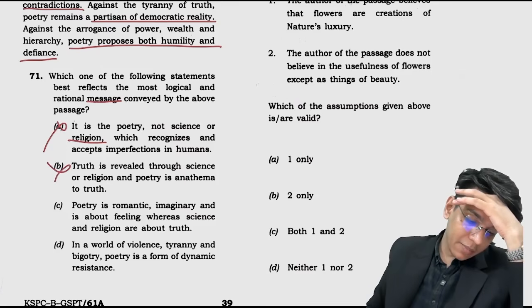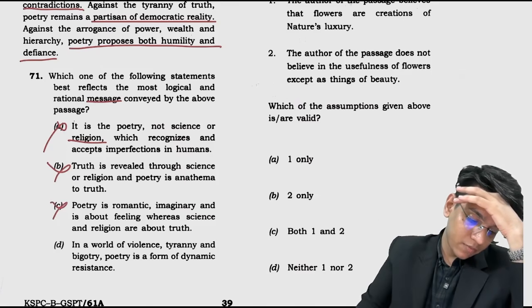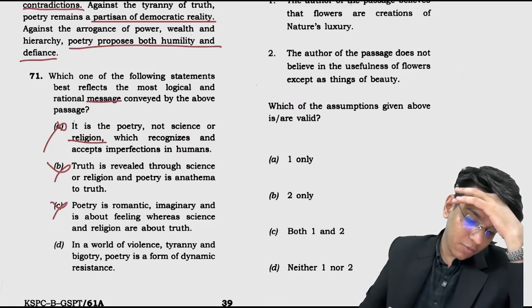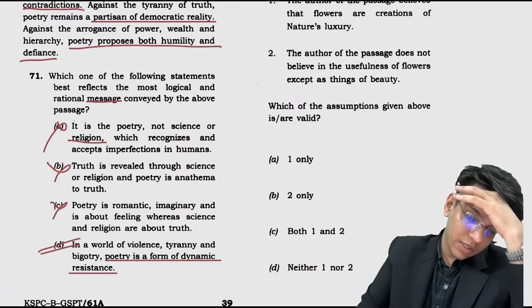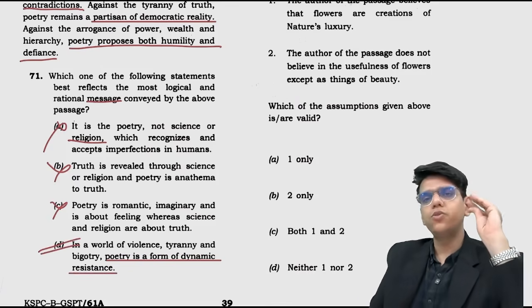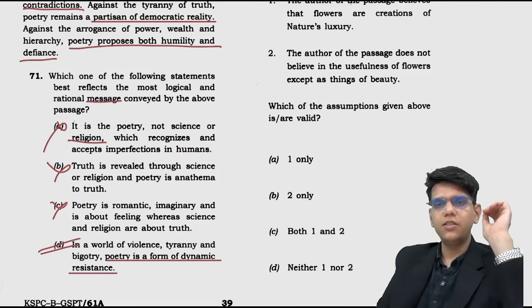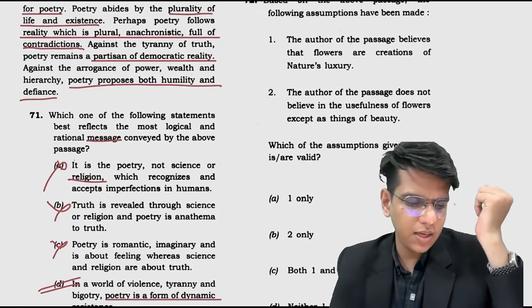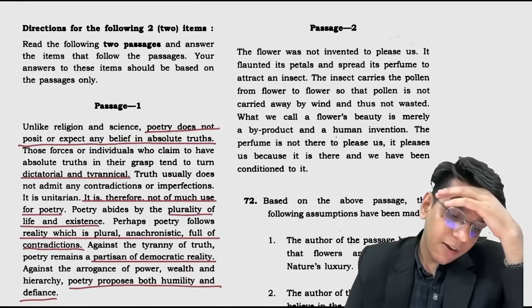Poetry is romantic, imaginary, and is about feeling, whereas science and religion is about truth. In a world of violence, tyranny, and bigotry, poetry is a form of dynamic resistance, which is completely different from the rest of the things available to you. Option D. Always choose moderate options. In passages, moderate options are correct most of the time, not extreme options.